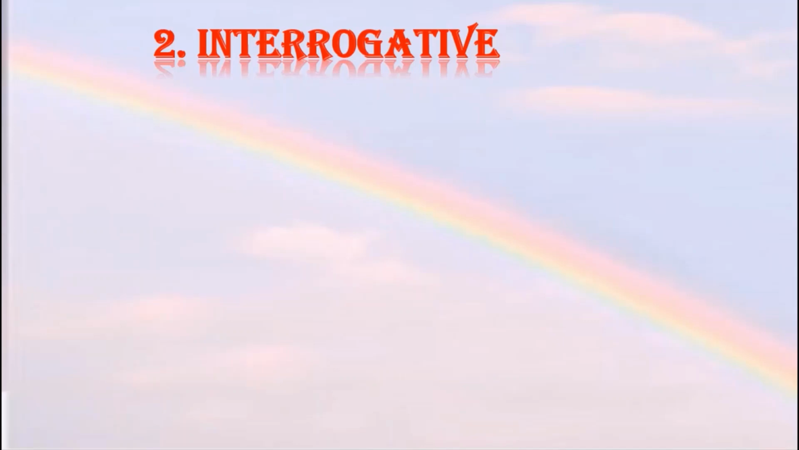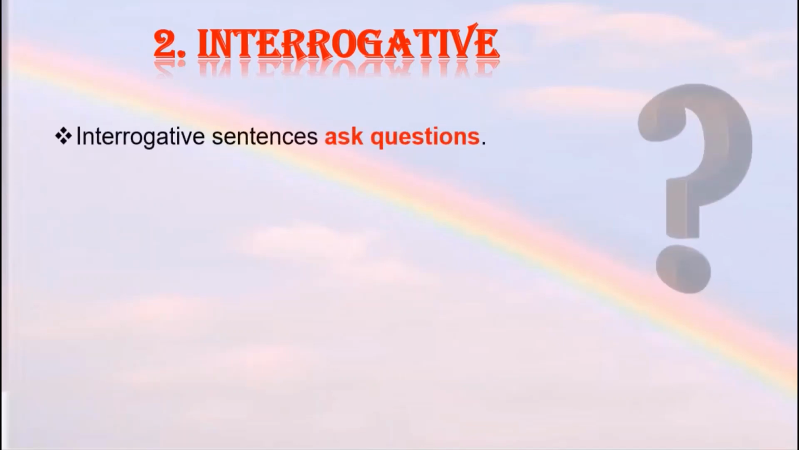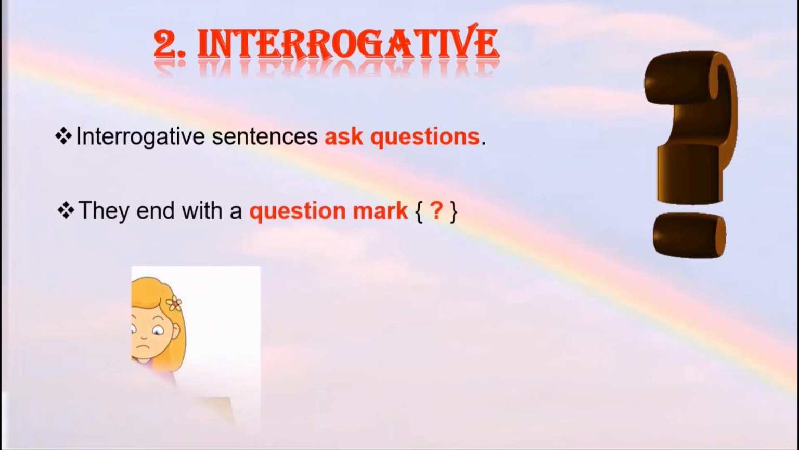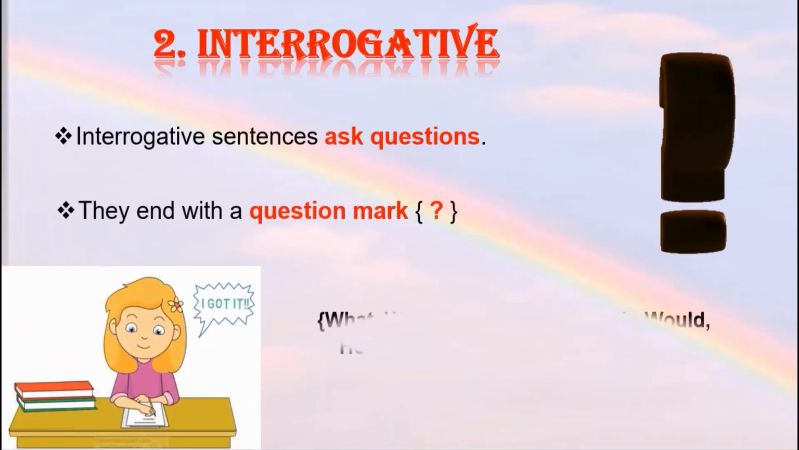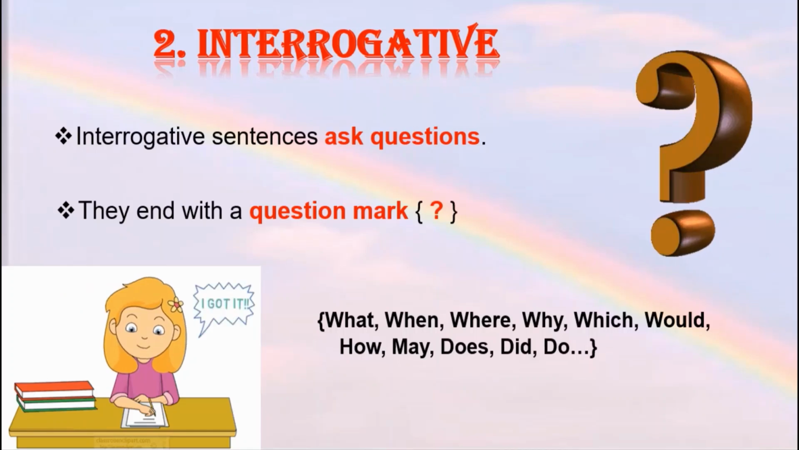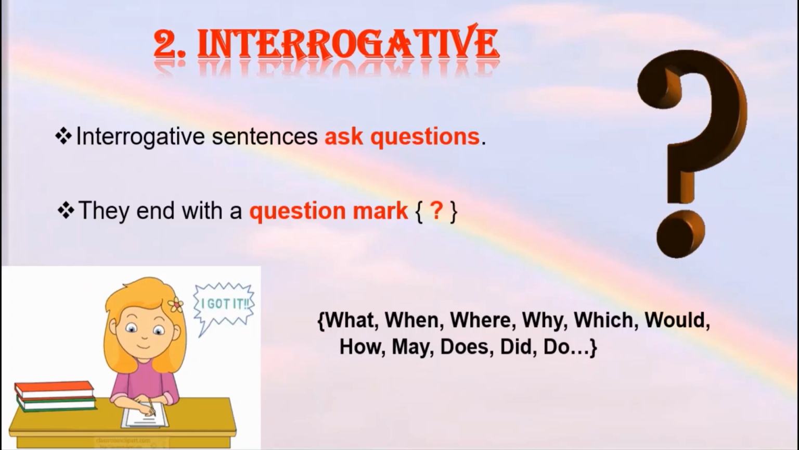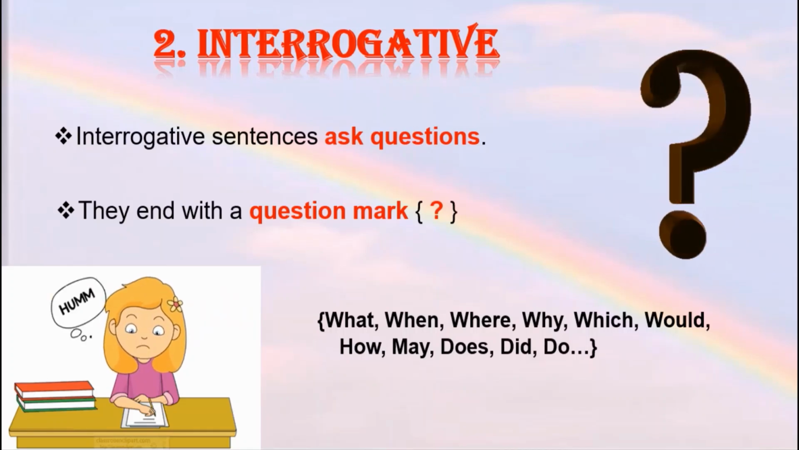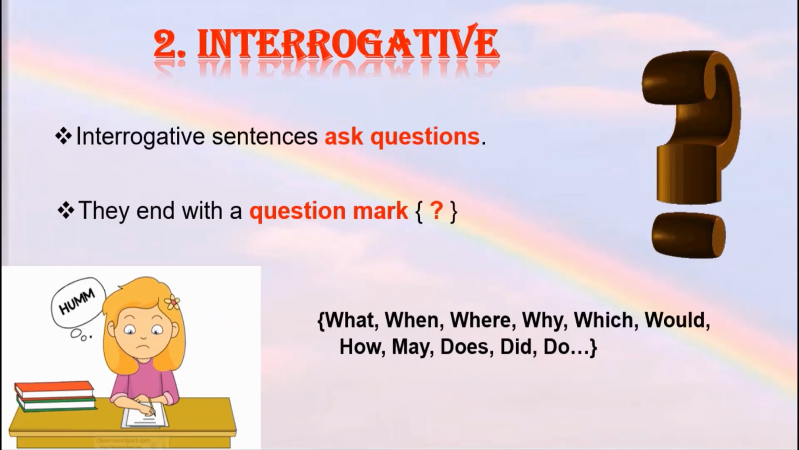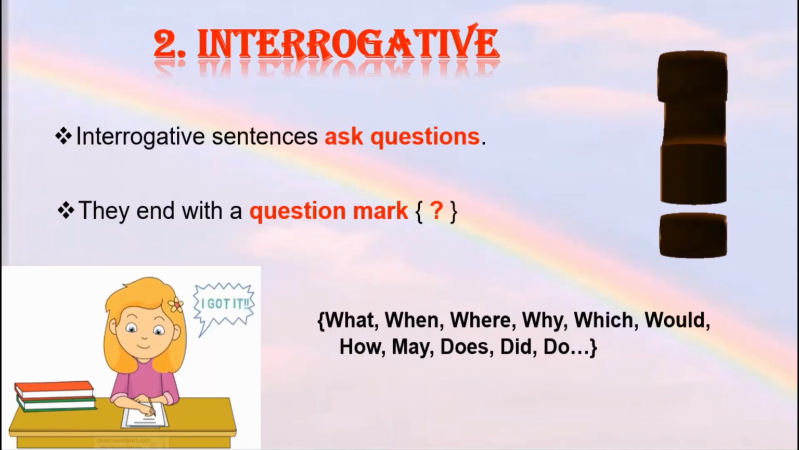Let us learn the next type of sentence, that is the interrogative sentence. Interrogative sentences ask questions. They end with a question mark. Most of the interrogative sentences begin with the letter W, such as what, when, where, why, which, would. Quite a few sentences also begin with how, many, does, did, do, and so on.